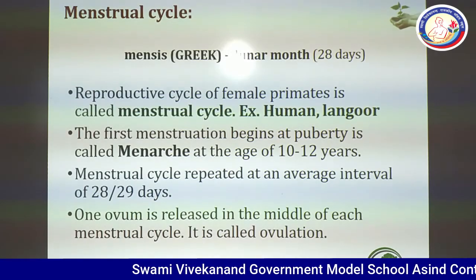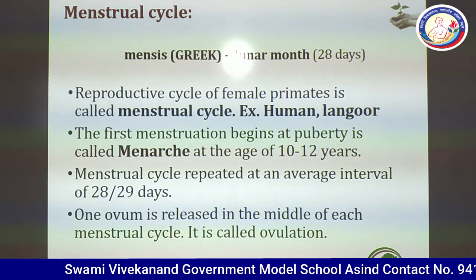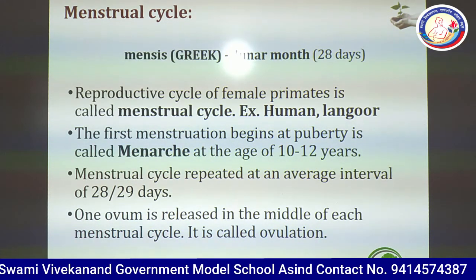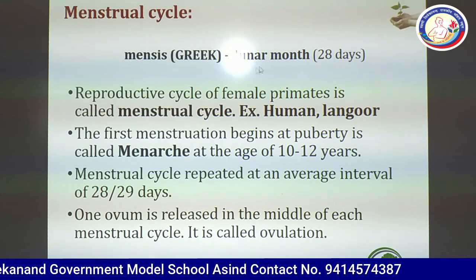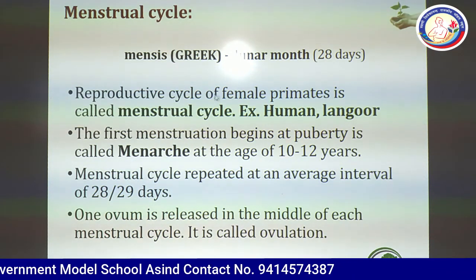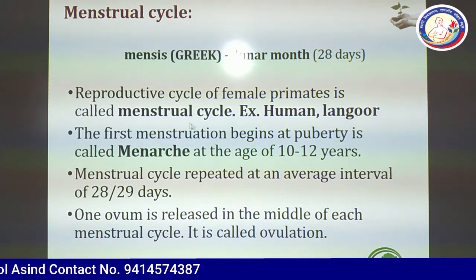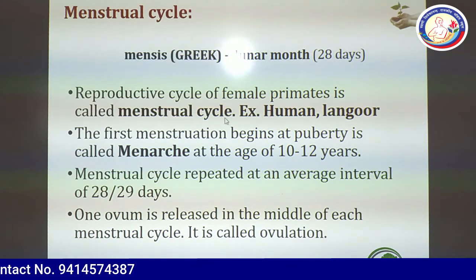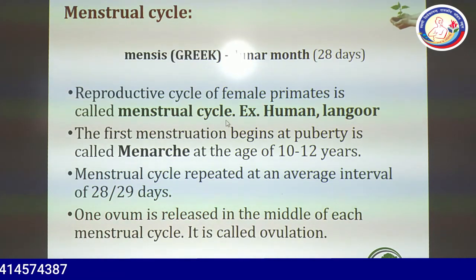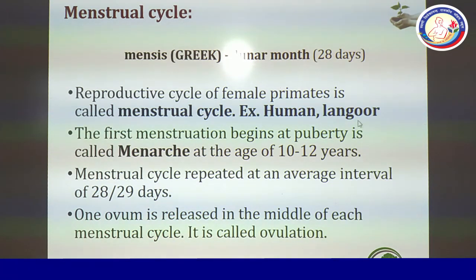As I already told you in the introduction, it is taken from menses, which is lunar month. The reproductive cycle of female primates is called the menstrual cycle. Examples are the human and langur.